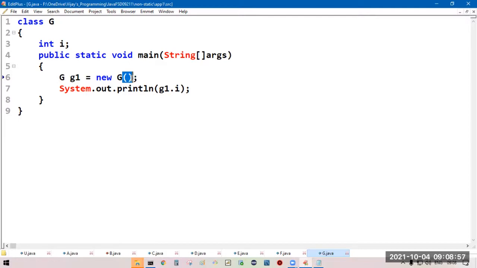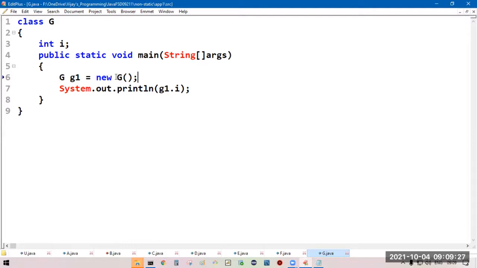G with the parentheses indicates that whenever creating the object of the G class, it is going to call the no-argument constructor of the current class. You will come to know what a constructor is. It is the next concept.